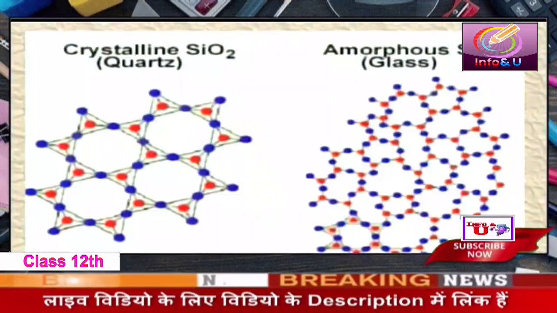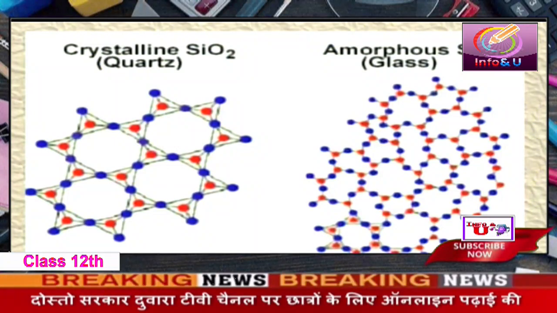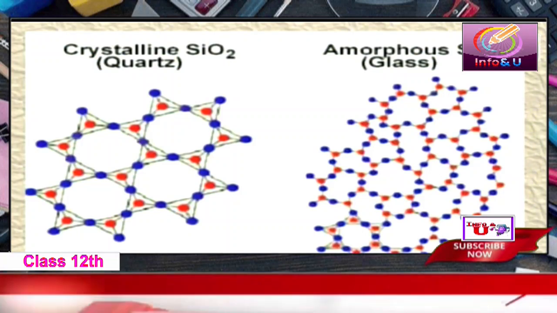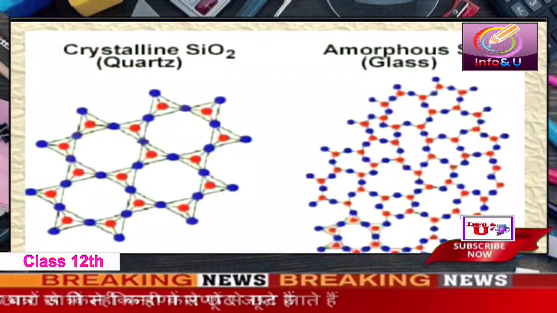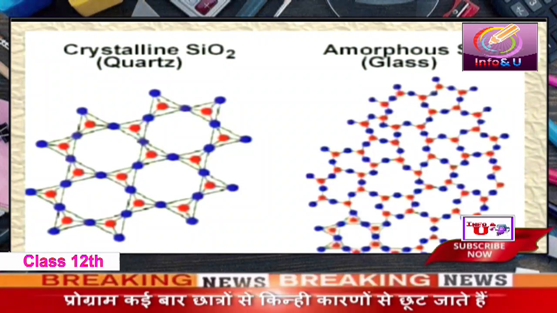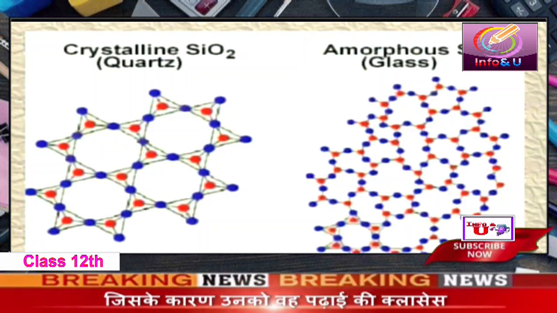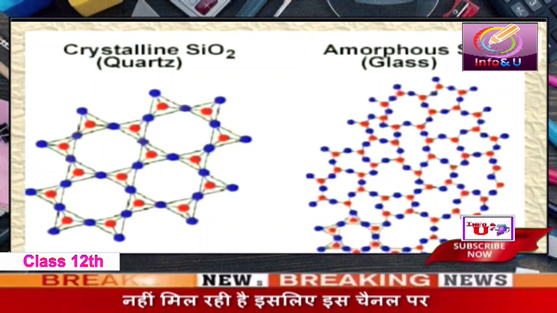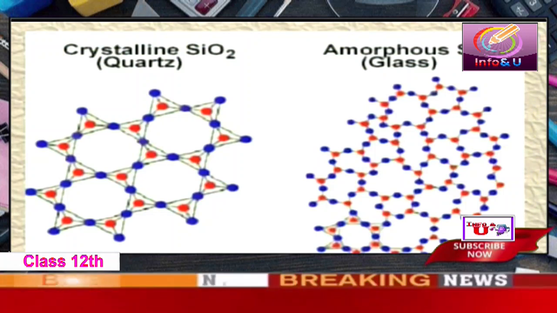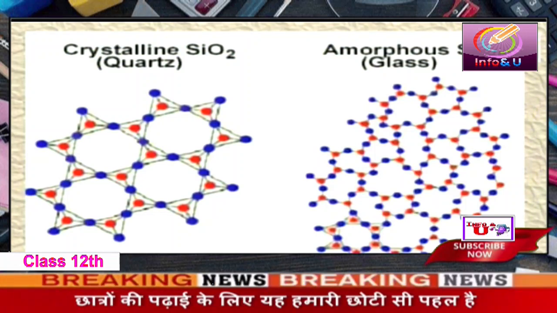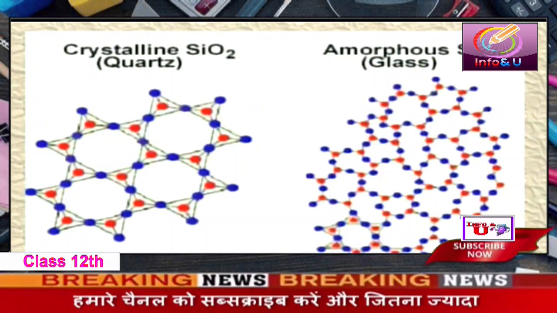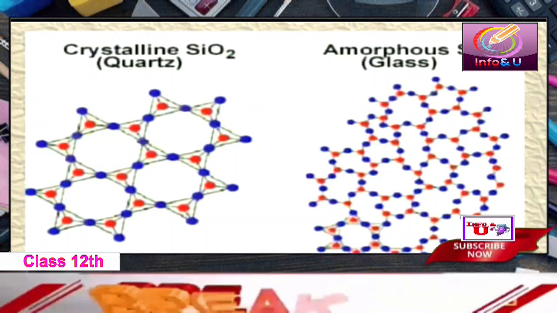Quartz and glass, both are made up of silicon dioxide. The basic unit of quartz and glass is same. But quartz is a crystalline solid because SiO2 is arranged in a very ordered arrangement, and this orderliness is throughout. So it becomes a crystalline solid. But when this SiO2 unit is randomly arranged, there is no orderliness, it becomes glass. Glass is an amorphous solid and quartz is a crystalline solid.